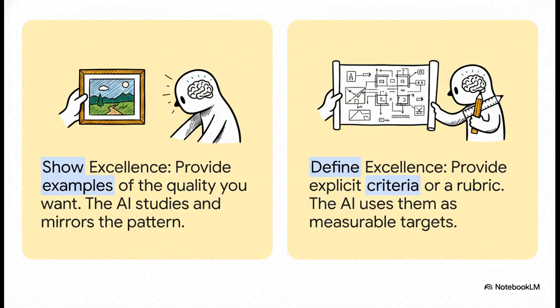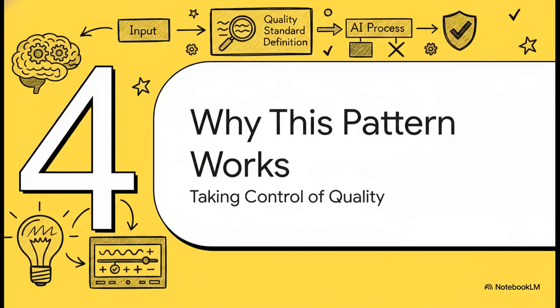Okay, so in Mode 1, Show Excellence, you're basically giving the AI examples of finished work that you absolutely love. The AI studies those examples and then mirrors that style, that tone, that structure. Now in Mode 2, Define Excellence, you get way more explicit. You provide a super clear rubric, like a checklist of criteria the final output has to meet. It's kind of like the difference between showing a chef a picture of a dish versus handing them the detailed recipe.